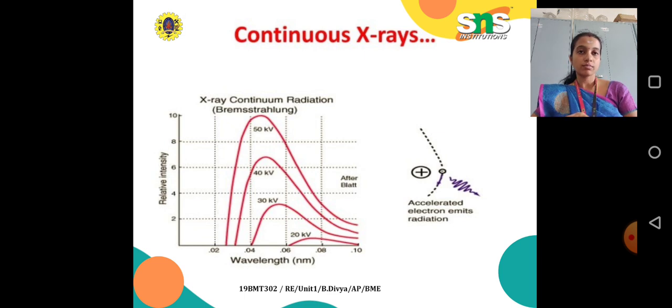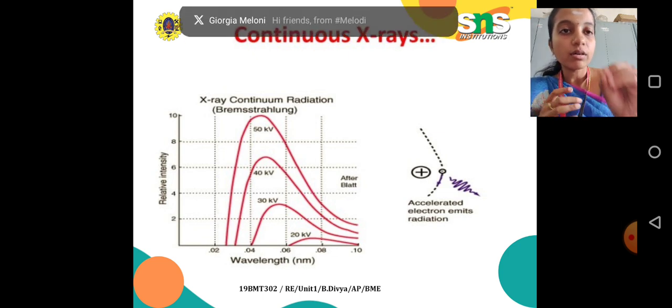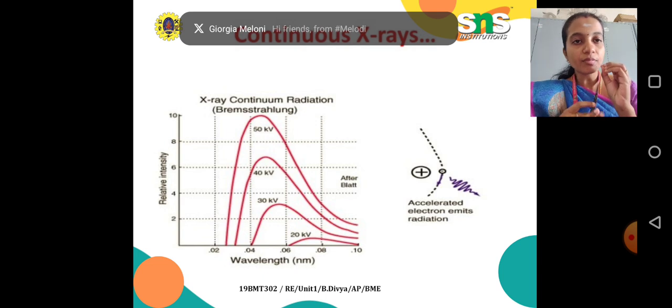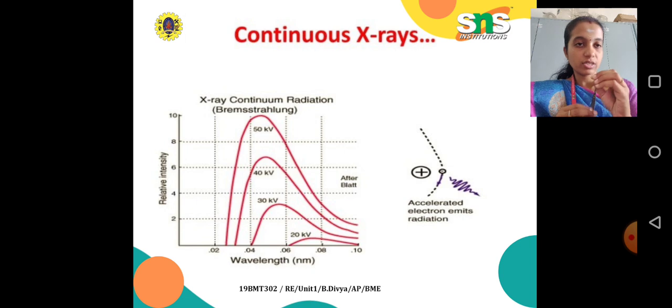Continuous X-ray. Here we can see how the wavelength and the radiation intensity of the X-ray increase as the supply voltage gets increased. First we are going to give 20 kV, next 30, 40, 50, and as such it increases.